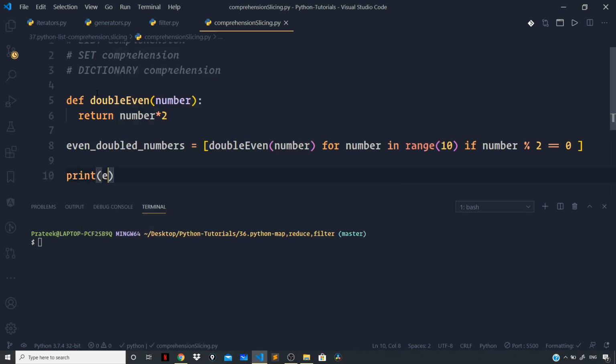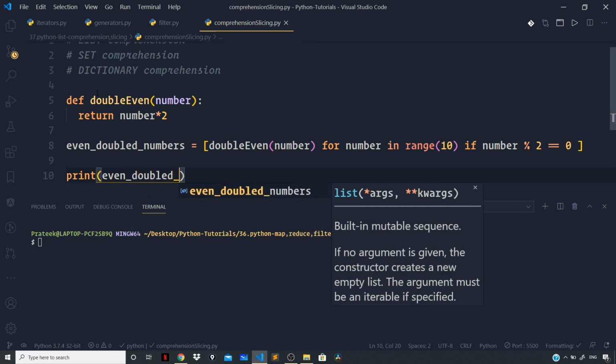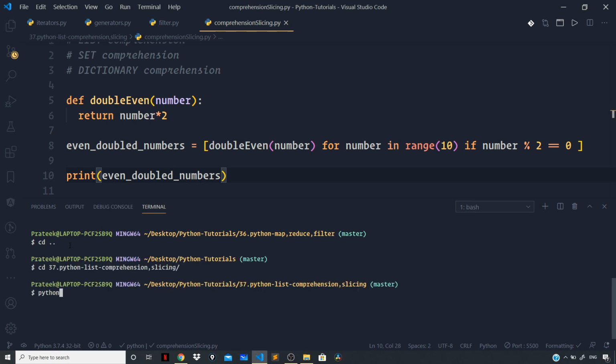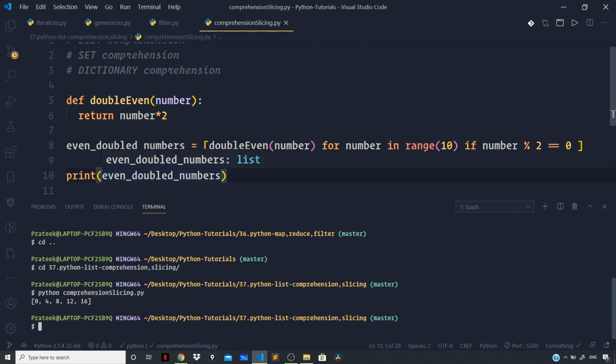So print even doubled numbers, and let us navigate to the correct folder and say python comprehension slicing.py. You can see we are getting 0, 4, 8, 12 and 16. First we got all the even numbers, which are 0, 2, 4, 6, 8, and then we doubled these numbers. So for 0 we got 0, for 2 we got 4, for 4 we got 8, for 6 we got 12, and for 8 we got 16. So this was the expected output.